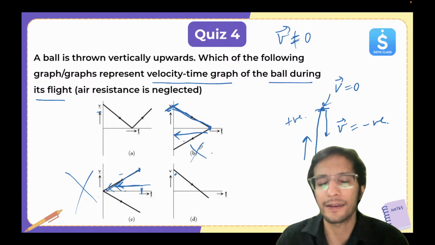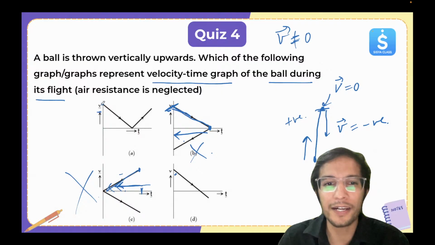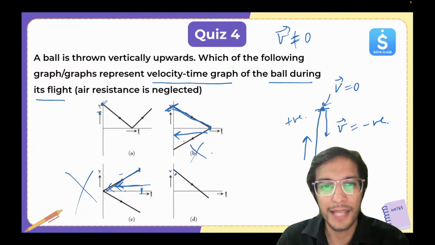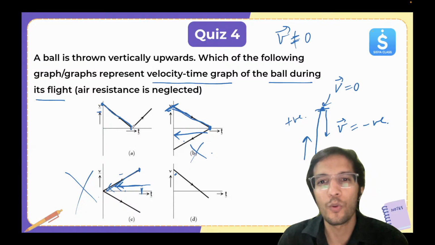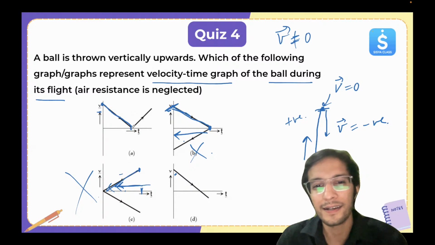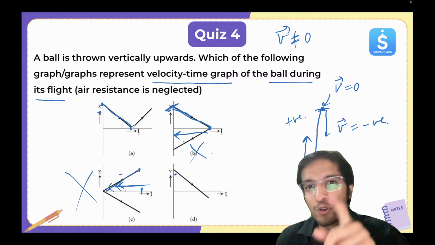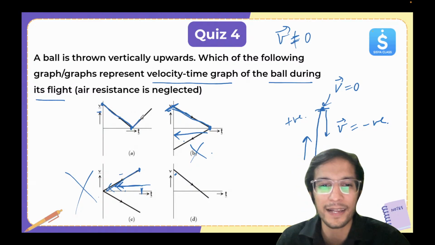Let's look at the A one. Now here, it has started with some positive, correct? Then for a moment, it becomes zero. But it should go negative. It should go in the negative direction. But it again went in the positive. So again, this is wrong.